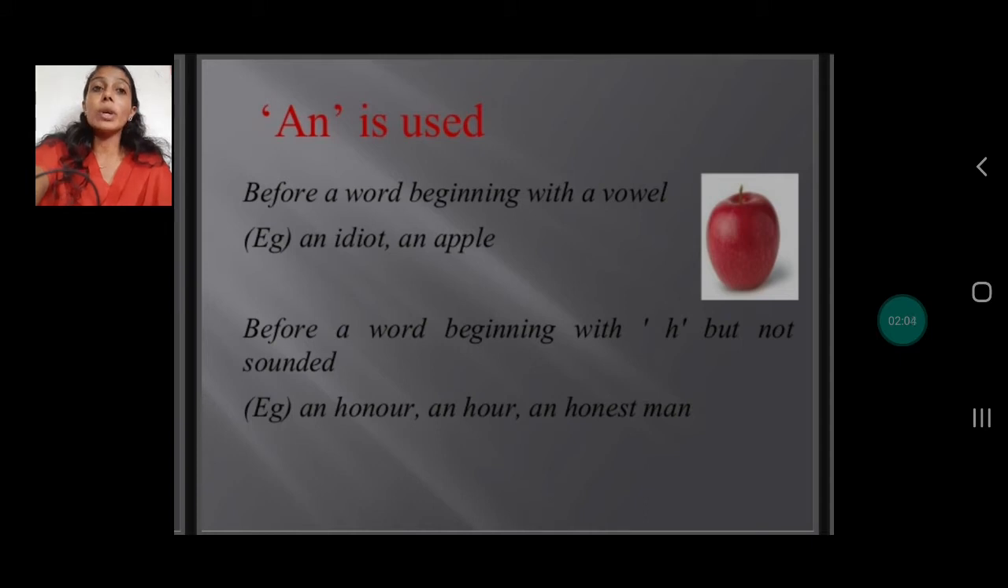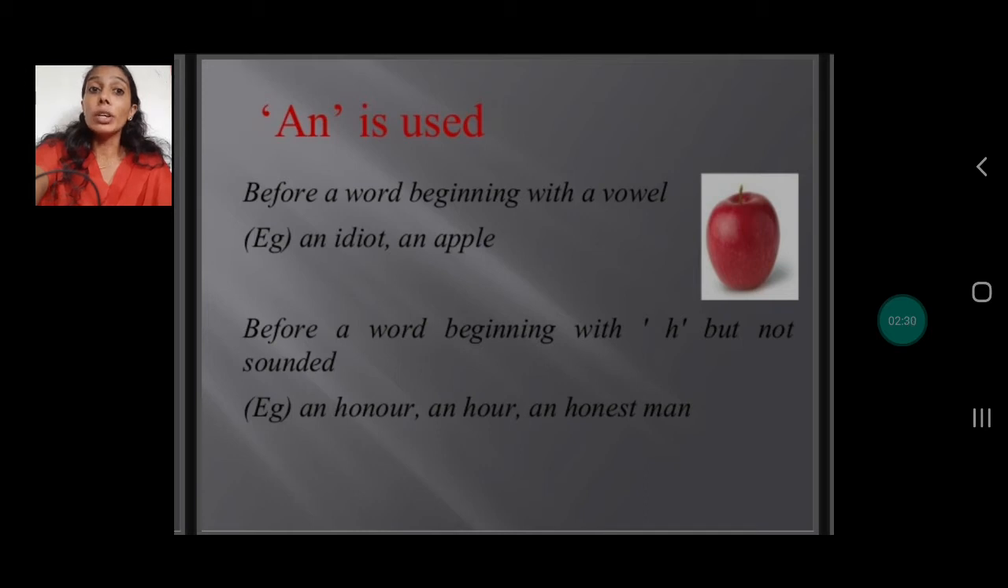So whenever we have the vowels A, E, I, O, U, we use the article an before such nouns. Also before a word beginning with H but not sounded. For example, see, H is a consonant but still we use the article an. Why? It sounds like O.